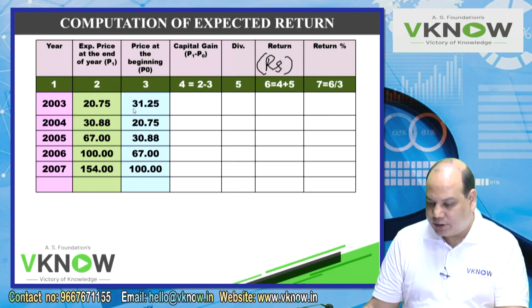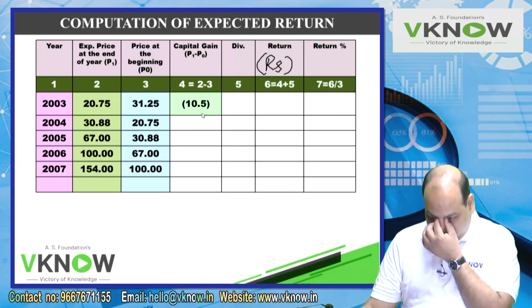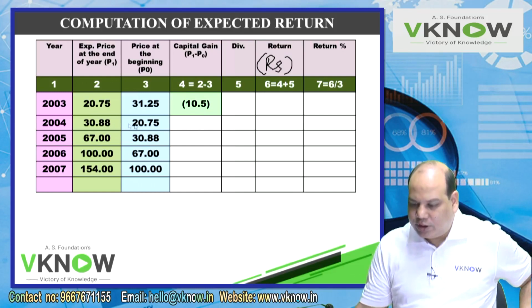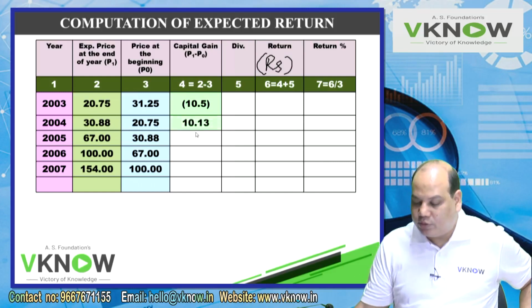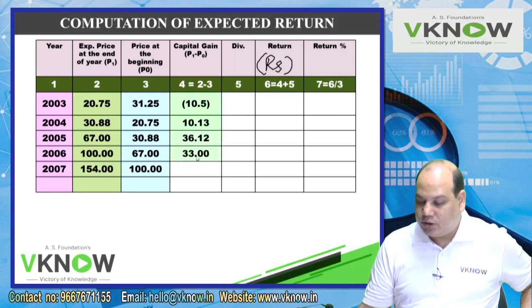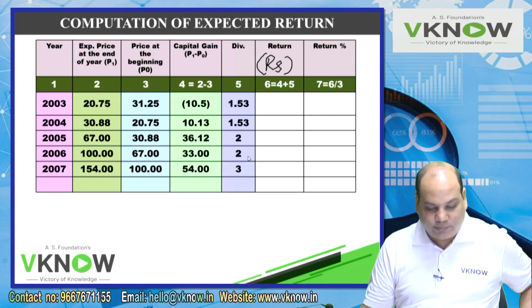The difference between P1 minus P0 is your capital gain, which can be capital loss also, like the first one is negative. So write down 10.5. Then this is positive. Calculate 30.88 minus 20.75, 10.13, 36.12, 33, 54. And dividend in the respective year 2003, can you see it? Second column, middle column, 2003 1.53, 2004 1.53, then 2 and then 2 and then 3.